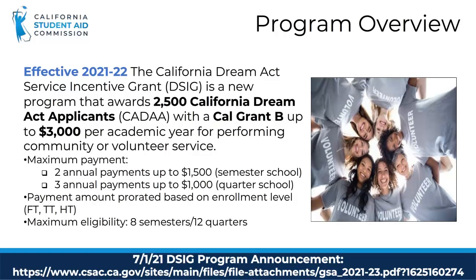Effective in the 2021-2022 school year, the California DREAM Act Service Incentive Grant, or DSIG, offers additional financial aid to DREAM Act applicants with a Cal Grant B who perform community or volunteer work. The DSIG awards up to $3,000 per academic year, which is $1,500 per semester or up to $1,000 per quarter, to 2,500 eligible students. The grant will be available for up to 8 semesters or 12 quarters while they have an active Cal Grant B award. Students must also meet satisfactory academic progress and complete any necessary verification for their Cal Grant B award.